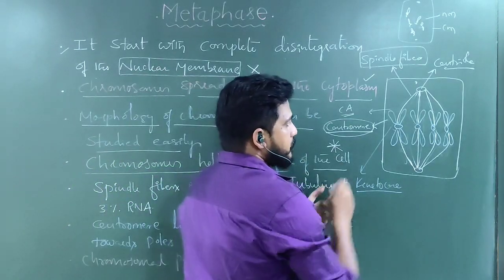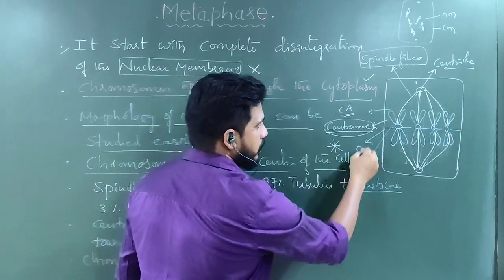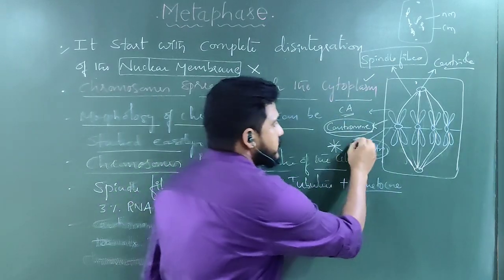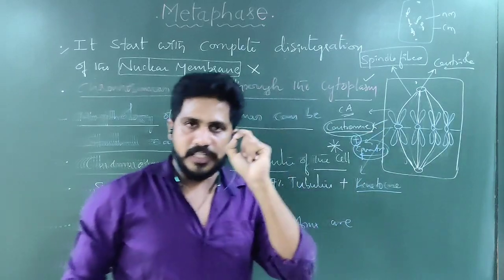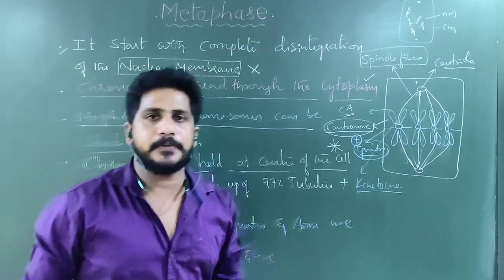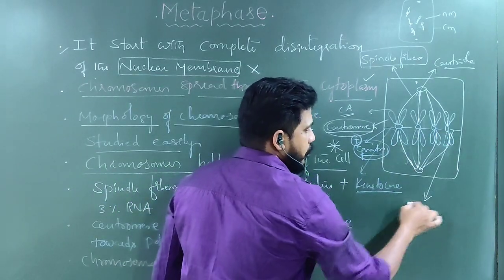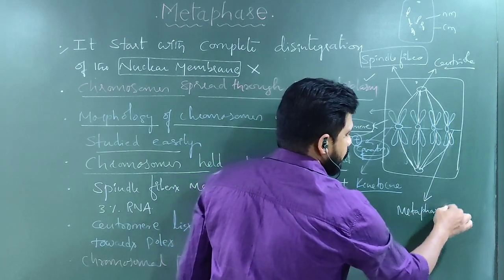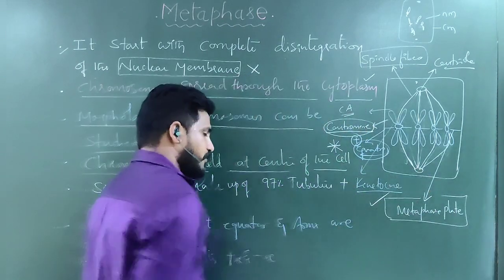Then they help to form an equator. This is called the equator. At the equator, the spindle fibers' charge is positive. I repeat, at the equator, the spindle fibers' charge is positive. At the poles, the spindle fibers' charge is negative. That is the reason one plate-like structure will form. This is called the metaphase plate. When this metaphase plate forms, that indicates metaphase is completed.